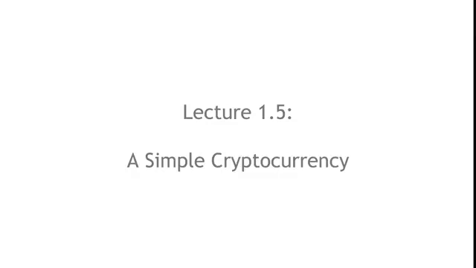In segment 1.5, we're going to move from talking about cryptography to cryptocurrencies. Now, I know that many of you showed up here for the cryptocurrency stuff, and trust me, there will be a lot more cryptocurrency material in future lectures. Unfortunately, we needed to eat some of our cryptographic vegetables in order to have the background to talk about cryptocurrencies. And now you'll see, when I start talking about cryptocurrencies, how these pieces fit together and why the cryptographic operations like hash functions and digital signatures are actually useful.